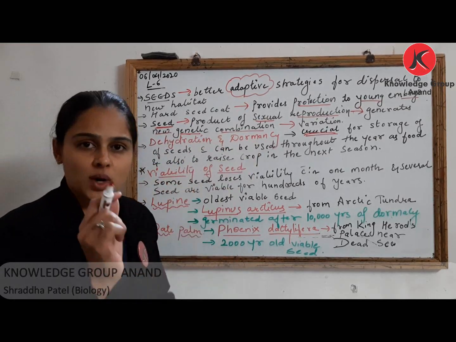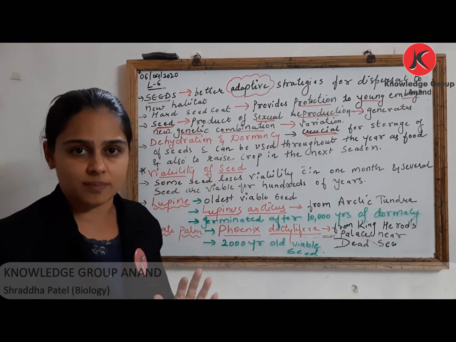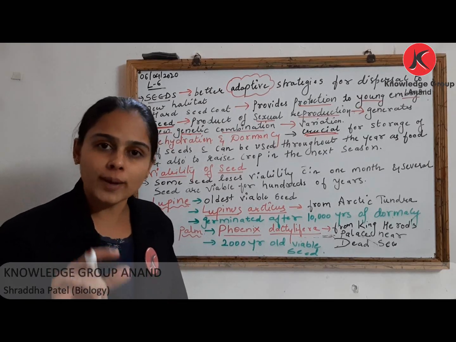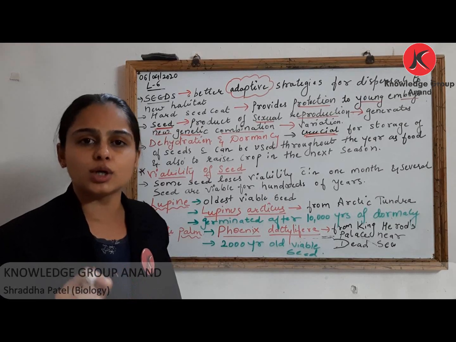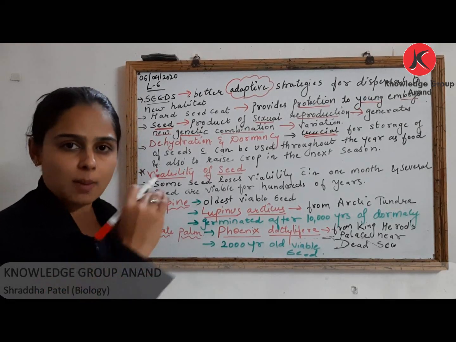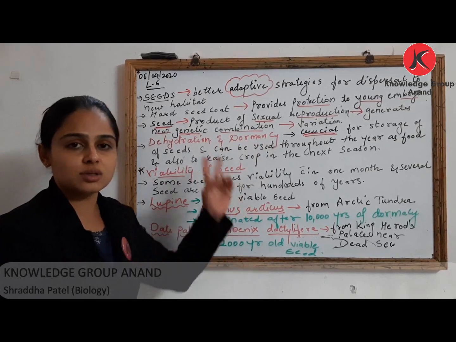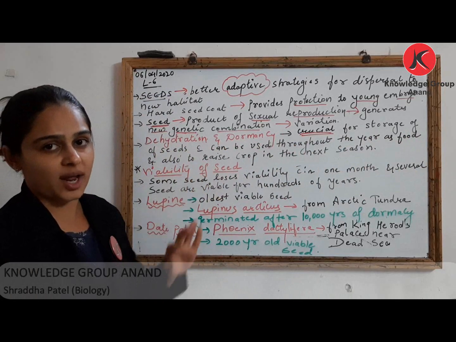Dehydration and dormancy, once again I am repeating here, dehydration मतलब पूरा पानी लॉस नहीं हो जाता. Even though seed looks dry, कोई भी सीड में there is presence of 10 to 15% moisture by mass. So come back to this. If you are talking about dehydration and dormancy, these two steps are very crucial for storage of food, right?